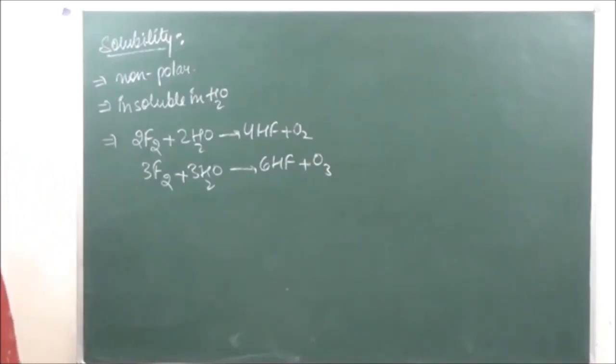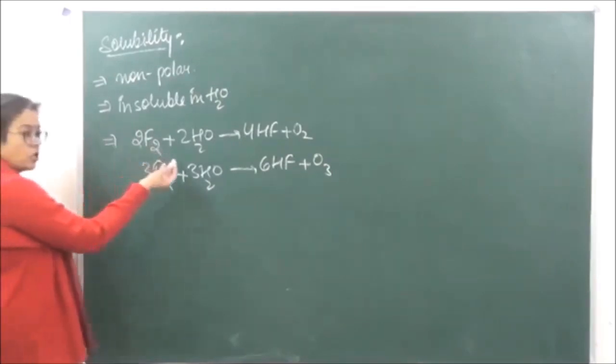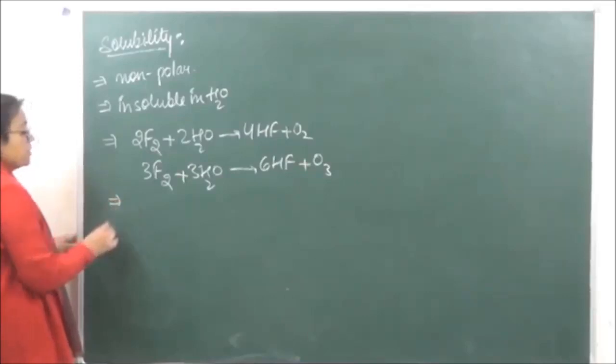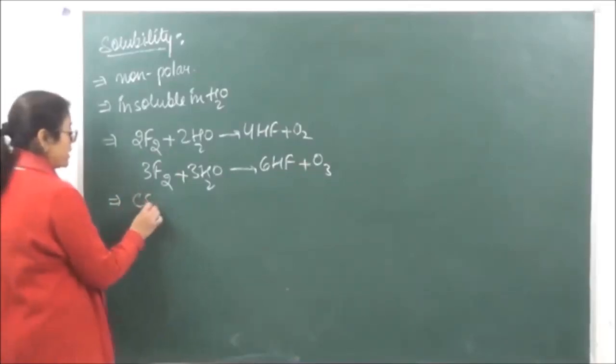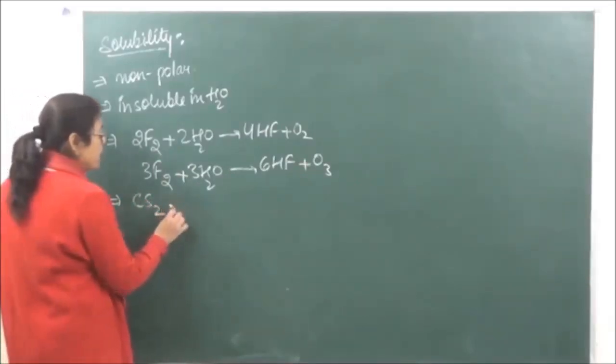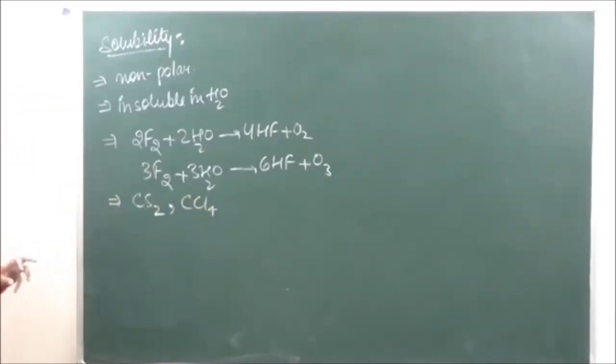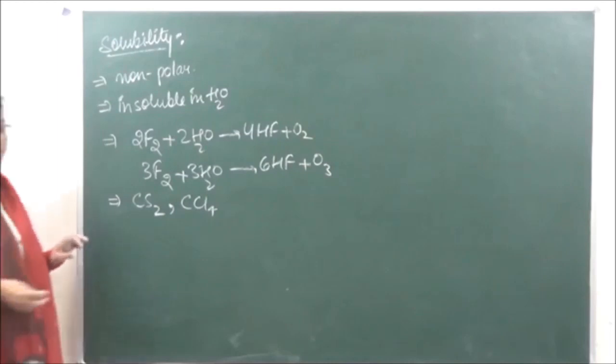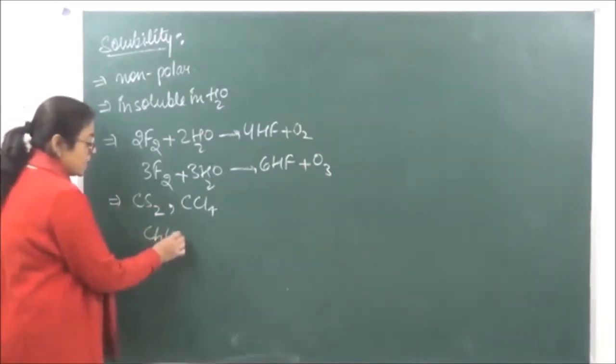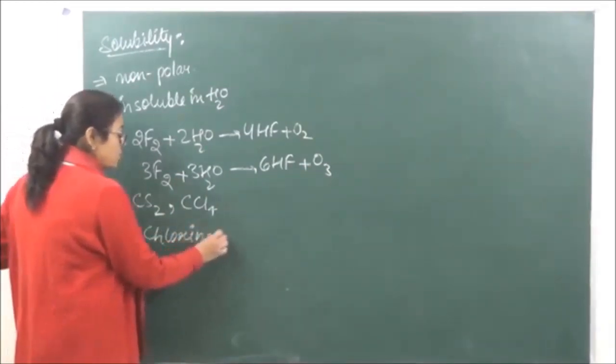Chlorine and bromine, they are going to give yellow, brown and violet color. When we are saying that it is not dissolving in water, the rest of the halogens may dissolve in CS2 or in carbon tetrachloride. Chlorine as it is has a greenish yellow color.